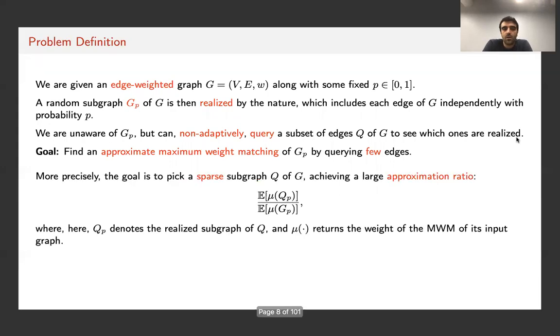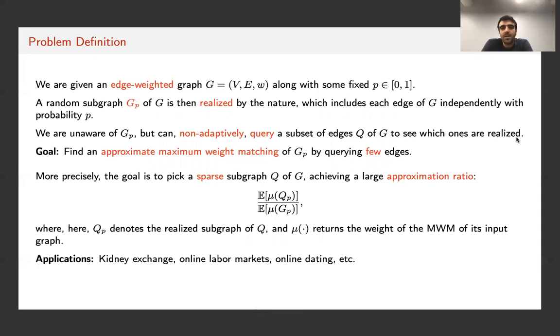So slightly more formally, the goal is to pick a sparse subgraph Q of G, which achieves a large approximation ratio, defined to be the expected weight of the maximum weight realized matching in QP, the realized subset of edges in Q, over the expected maximum weight matching in graph GP. In this notation, mu denotes the maximum weight of a matching in its input graph.